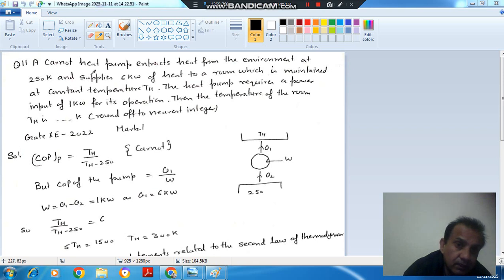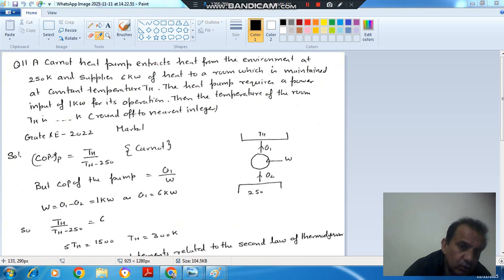Question number 11 is: a Carnot heat pump extracts heat from the environment at 250 Kelvin and supplies 6 kilowatt of heat to a room which is maintained at constant temperature Th. The heat pump requires a power input of 1 kilowatt for its operation. Then the temperature of the room Th is dash Kelvin. Round up to the nearest unit.